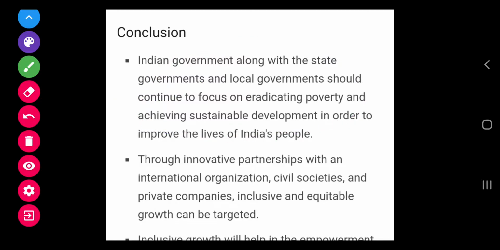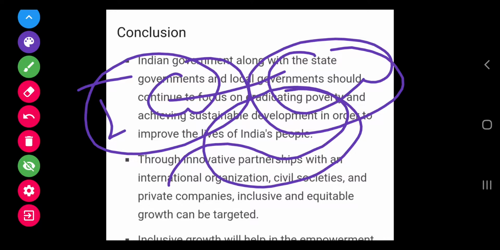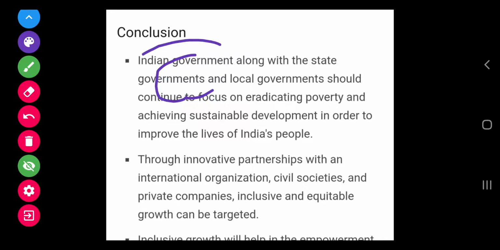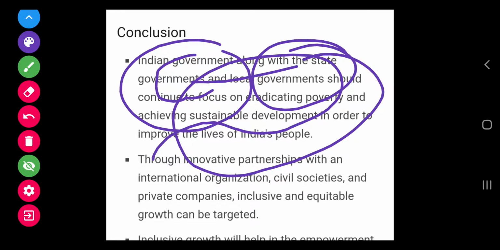So this was a comprehensive video on inclusive growth. We have discussed what is inclusive growth. Okay, what are the elements of inclusive growth, what are the major challenges of inclusive growth, and what are the initiatives taken by the government of India to inclusive growth, and we have seen what are the recommendations of World Economic Forum to achieve inclusive growth, and we have also seen the concluding part of this inclusive growth. So this concludes our video on inclusive growth.